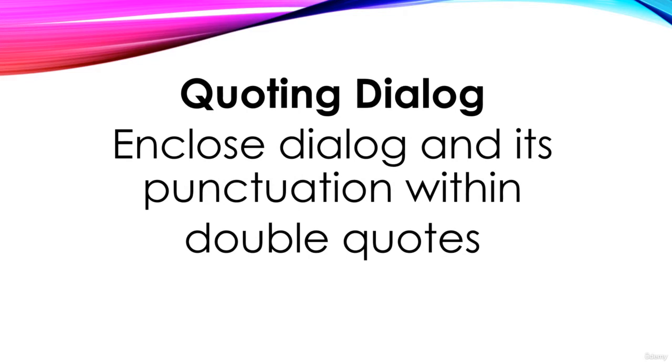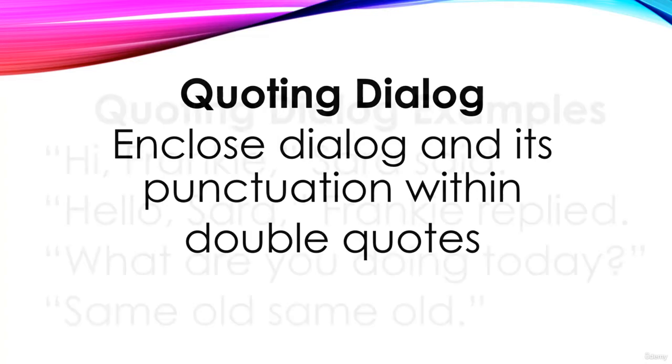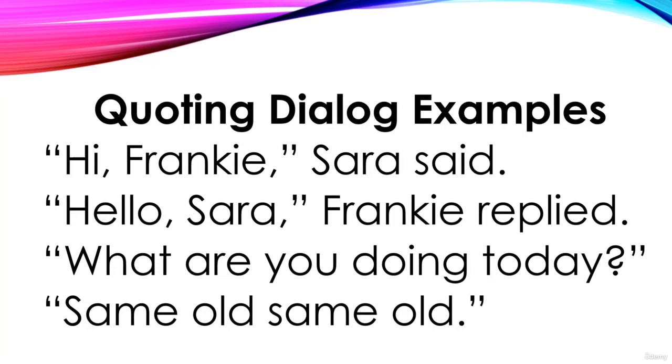Now, dialogue and its punctuation is all enclosed in double quotes. Let's look at an example of that. Here's an example: "Hi, Frankie," Sarah said. Now notice how the double quotes are going around all the dialogue, including the punctuation that is with the dialogue. The comma after Frankie is not after the double quote of the ending dialogue. It's inside the dialogue. And "Hello, Sarah," Frankie replied. All the punctuation and the words are within double quotes.